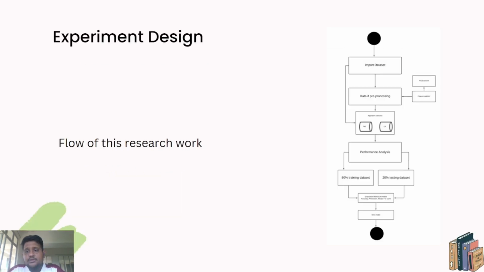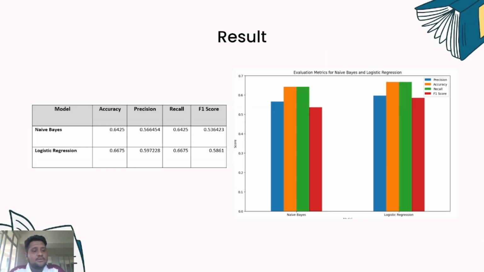Here's the experiment design, so let's go and see. Here we can see that at first we start and input the data. Then during the preprocessing, we do the feature selection, and after that we use the algorithms Naive Bayes and logistic regression for the experiment, and then perform analysis. Then, selecting the dataset, we are using 20% of our dataset to get the best result after and before feature selection. And after getting the evaluation metrics, accuracy, precision, F1 score, we have selected the model and we have finished the experiment.